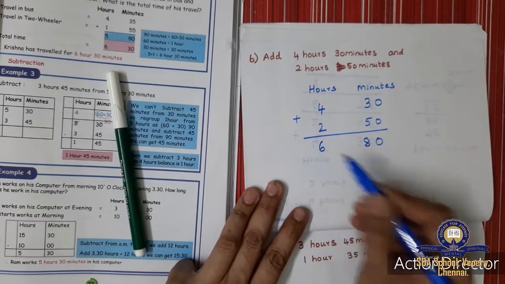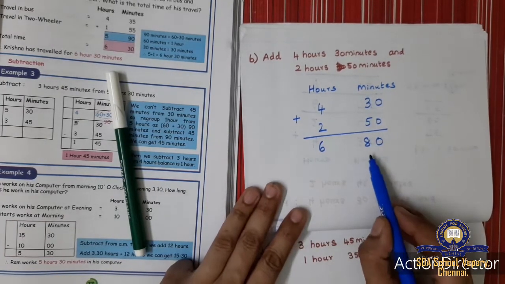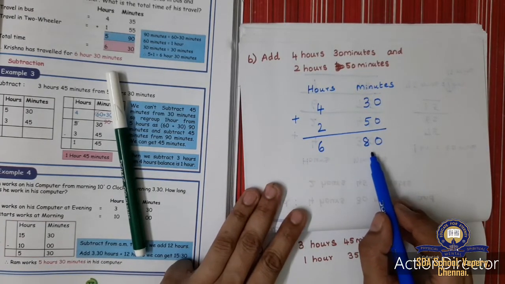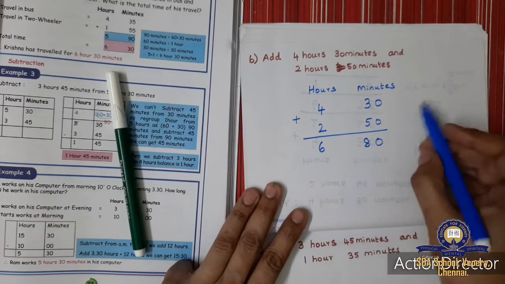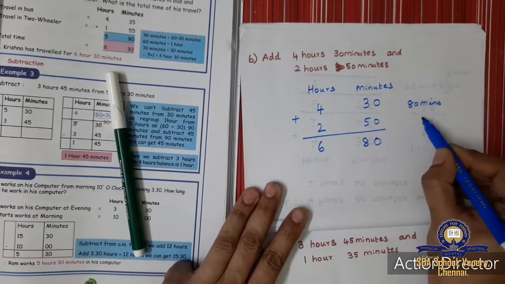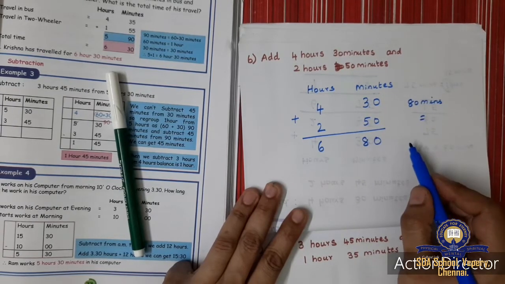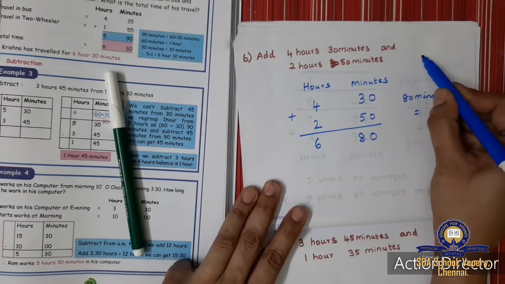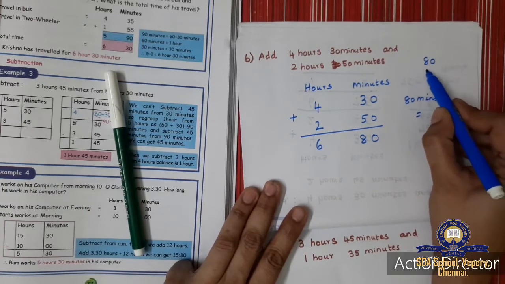Okay, so see here, 80 minutes. I told you the number should be less than 60. It should be less than 60. But here it is 80. Okay, so 80 minutes. What will you do? This 80 I am subtracting by 60.